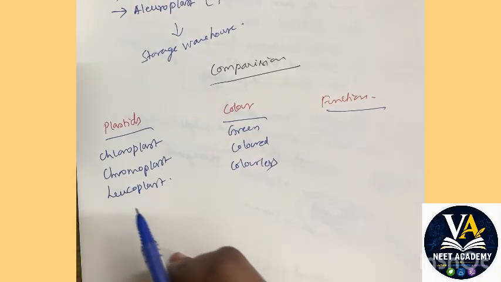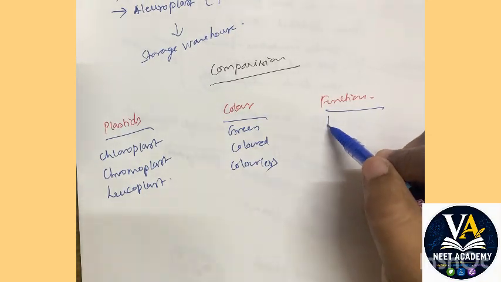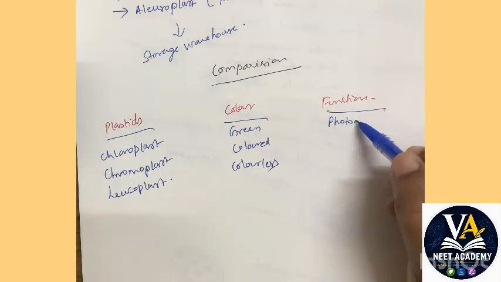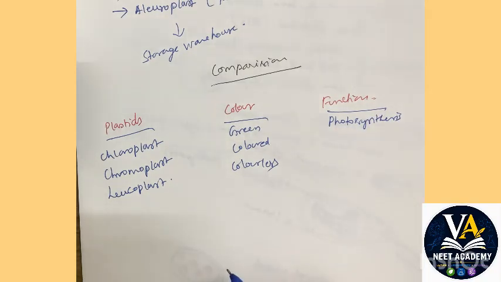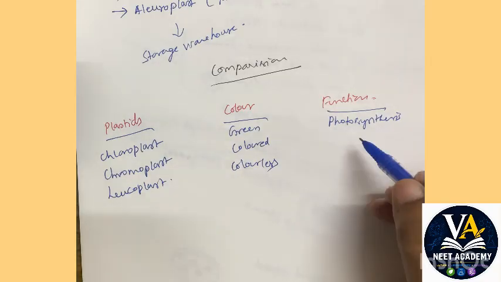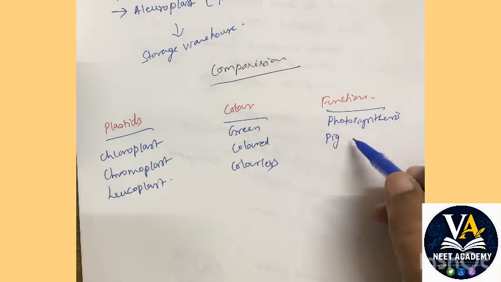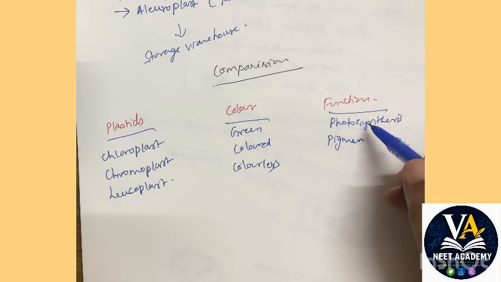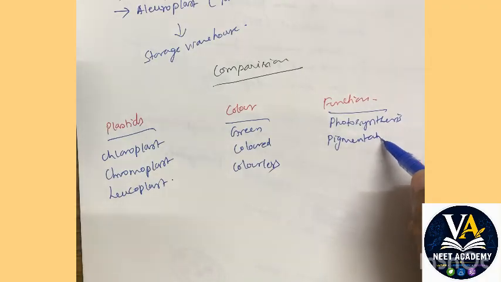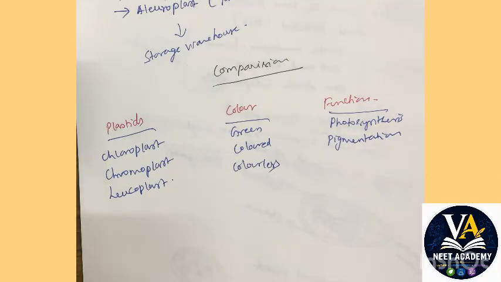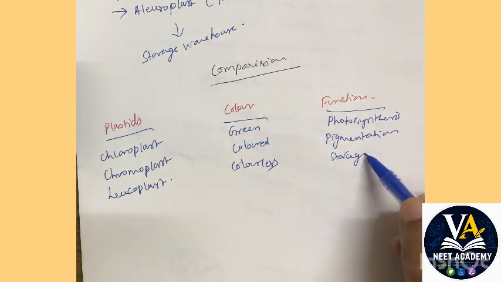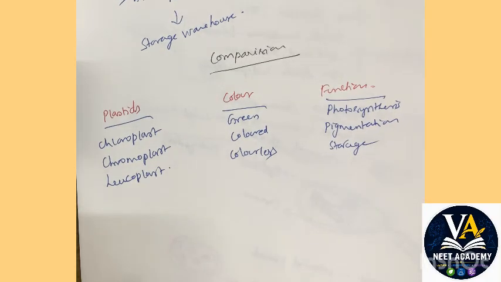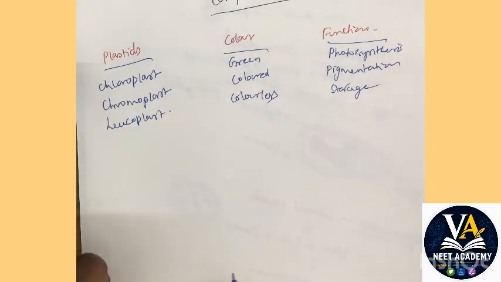Now coming to the functions, chloroplast has a photosynthetic function, photosynthesis, because it has chlorophyll in them. Chromoplast function is pigmentation. So it has a basic function to give color to fruits and flowers. Leucoplast, its function is storage of food material. Okay, so very clear.